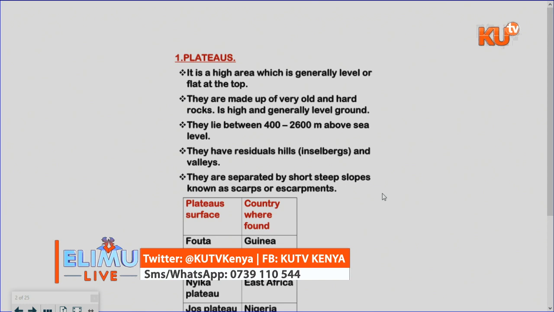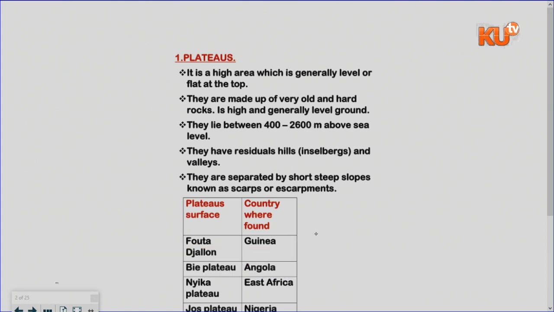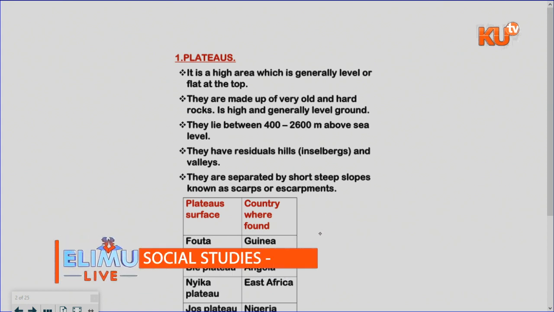Then maybe let me draw for you what a plateau is. For you to understand what a plateau is, I want to draw a plateau. It is this manner. It is slightly raised, then on top it is flat.